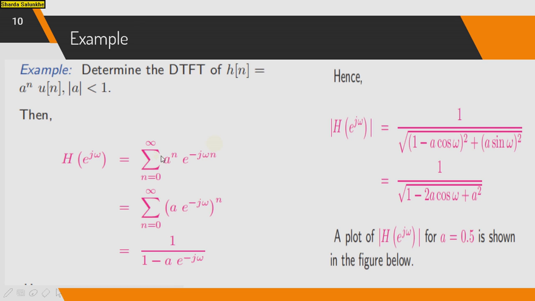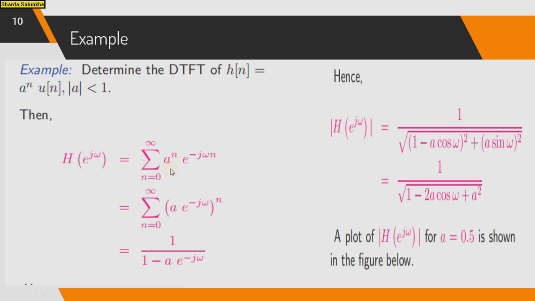So here x of n is nothing but a raised to n u of n. So u of n is nothing but the unit step function, and the unit step signal starts from 0 to infinity. So here I changed the limits, that is n is equal to 0 to infinity instead of minus infinity to infinity, and here the input signal is h of n. So the output, the DTFT of h of n, will become H of e raised to j omega. So you keep these changes and understand this example.